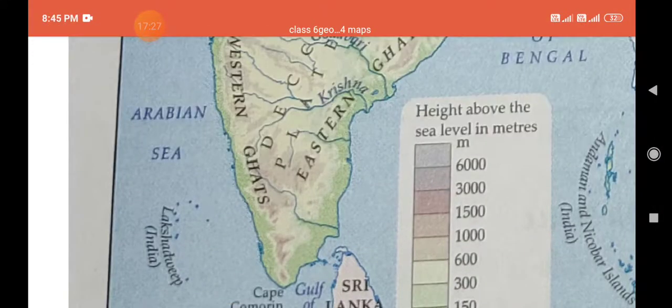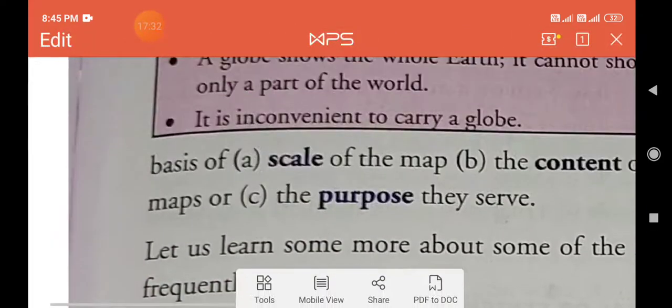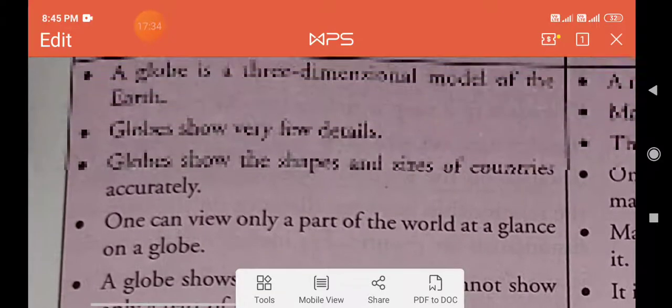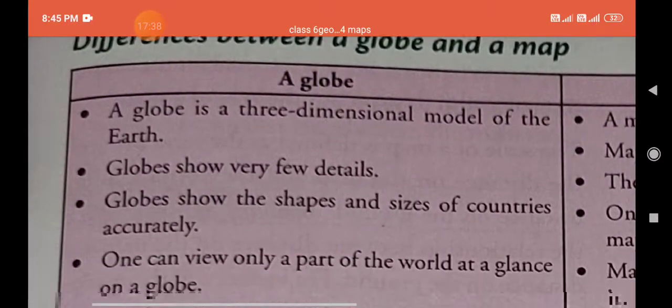So in this video, what did you study? You studied about the meaning of map, the difference between globe and map, and different types of map.